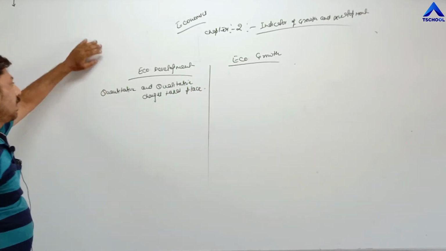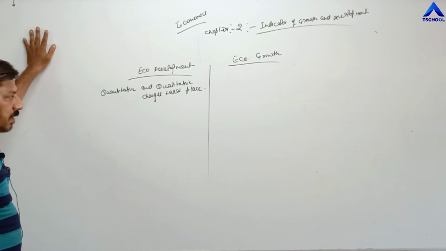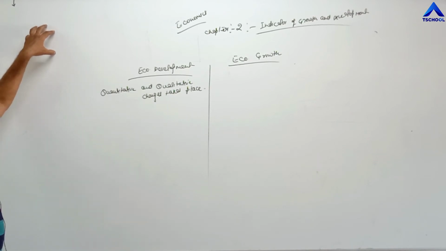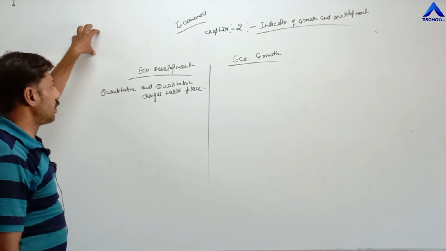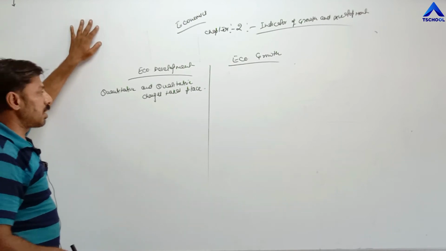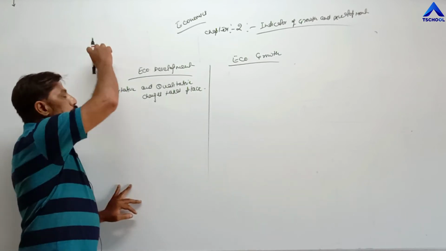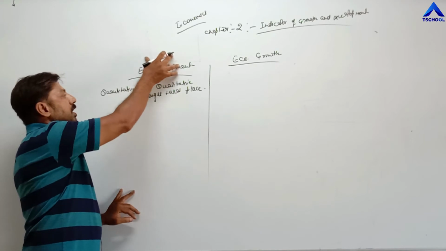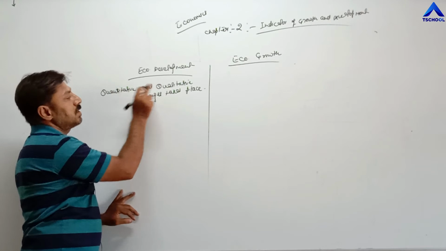Means in the economic development process, on one side national income and per capita income increase, and on the other side, out of that increased national income, the government spends the major part on the development of the quality of life of individuals, on infrastructural facilities, in order to raise the standard of living of the individuals of that country. So in economic development, both qualitative as well as quantitative changes take place.